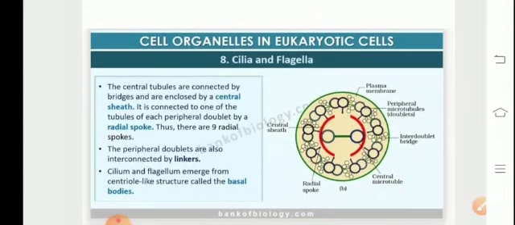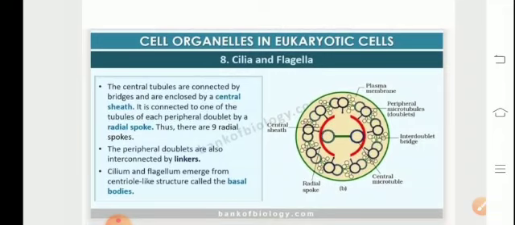It comprises the plasma membrane on the outer side. There is the presence of peripheral doublets on the outer side, whose subunits are referred to as A and B. A has two arms which extend. One is the radial spoke and the other arm extends and helps in joining it with the other doublet. Between the two peripheral doublets is the presence of the interdoublet bridge.